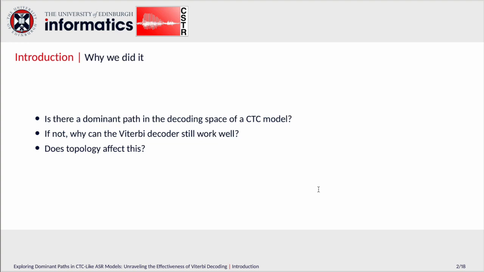So first, let's have a look at why we wrote this paper and what questions this paper is trying to answer. First, is there a dominant path in the decoding space of a CTC or a CTC-like model? Some people may believe that a dominant path does exist in the decoding space, as sometimes we can even achieve a very good WER performance with a CTC model, even by a greedy search decoder. However, we should investigate whether this is true or not.